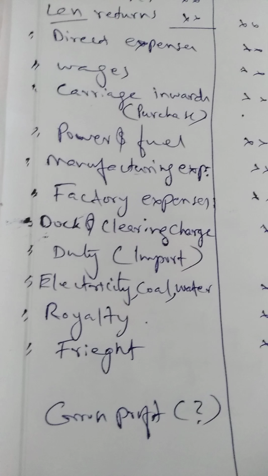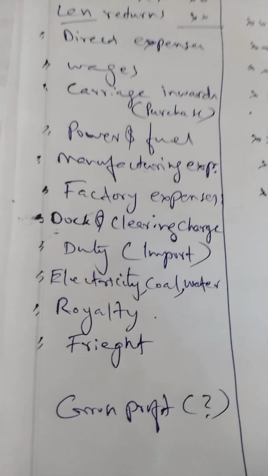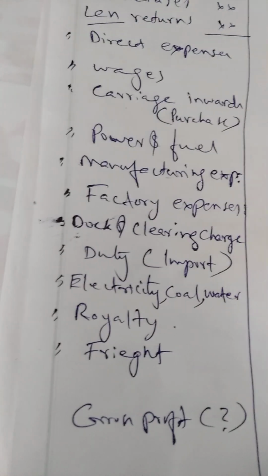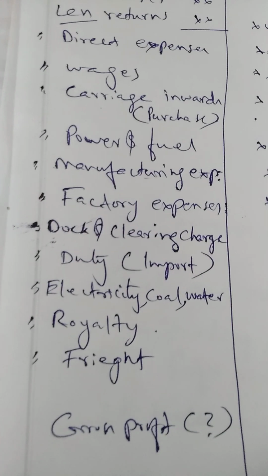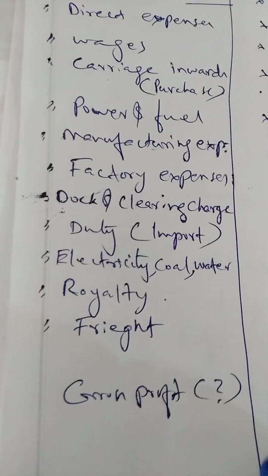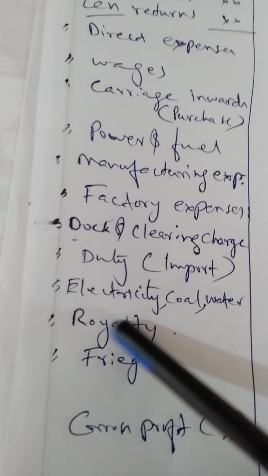Then royalty. Royalty means the amount paid to get the right of a manufacturing formula. Some may invent something, and they may not use their knowledge to produce on a commercial basis. We can purchase that right from them and use that right to produce goods. For that purpose, we have to pay some amount to that other person, which is called a royalty.